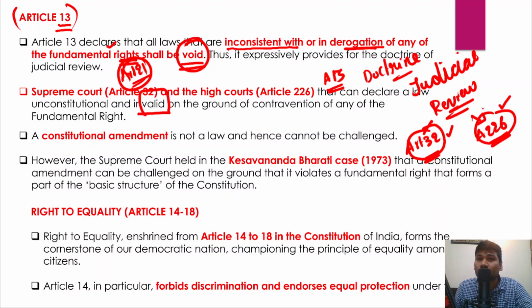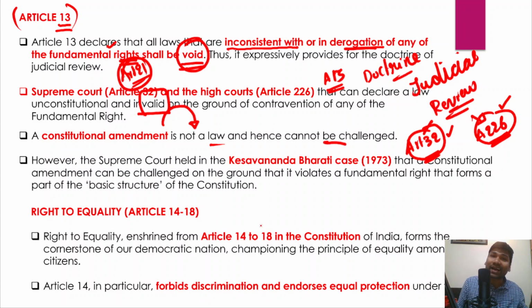Now the earlier view was that a constitutional amendment was not a law, so it could not be challenged. For example, imagine that a constitutional amendment has been passed by Parliament that is inconsistent with or in derogation of the fundamental rights, then it could not be challenged. That was the earlier interpretation of the Supreme Court, which held that a constitutional amendment is not a law, hence cannot be challenged.